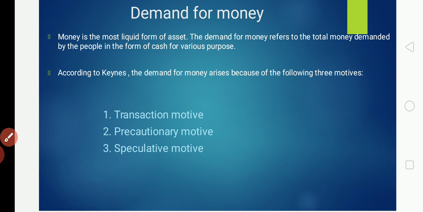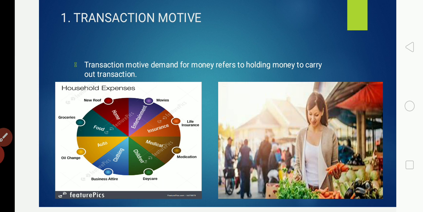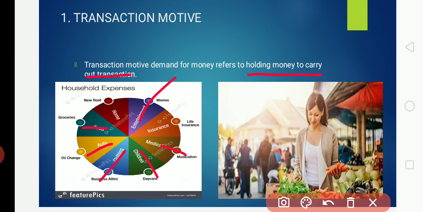We'll see now what the transaction motive is. Transaction means exchanging goods for money. Transaction motive of demand for money refers to holding money to carry out our transactions. We incur some or other expenditure to fulfill our day-to-day needs. We want food, shelter, clothing, medical care, things for children, for auto, for entertainment, for home, for insurance.